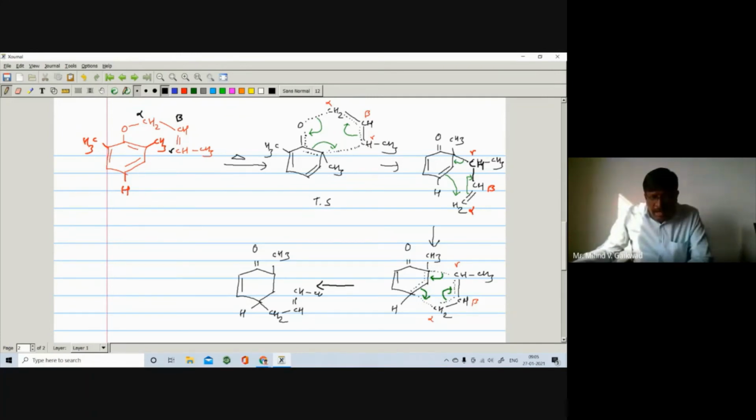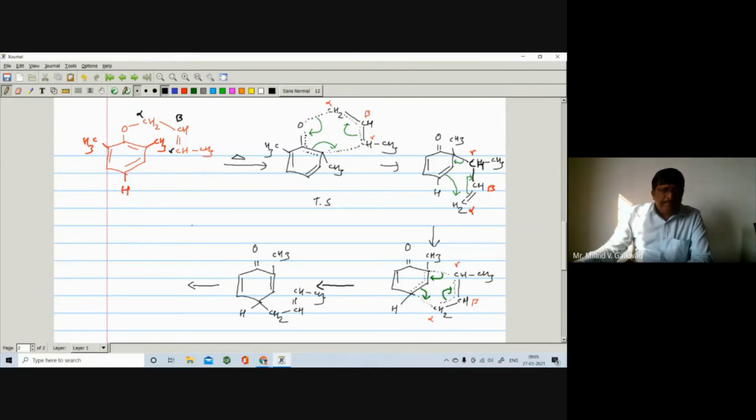CH and CH3. The bond between this carbon, the gamma carbon, and the carbon of benzene undergoes breaking. So you have to break the bond. Then this pi bond becomes a double bond, right? So you are getting this type of other intermediate.